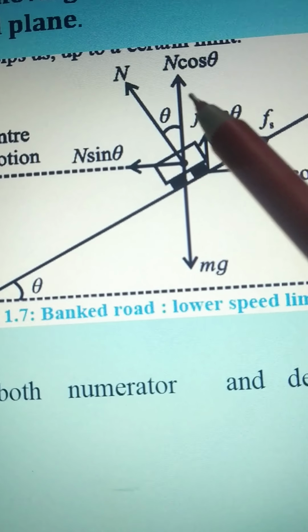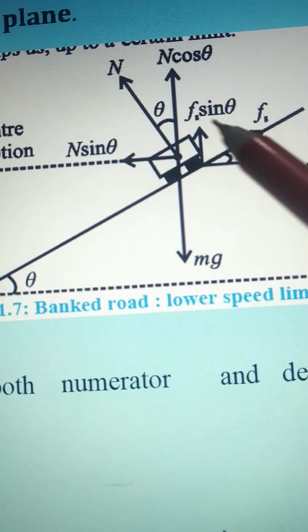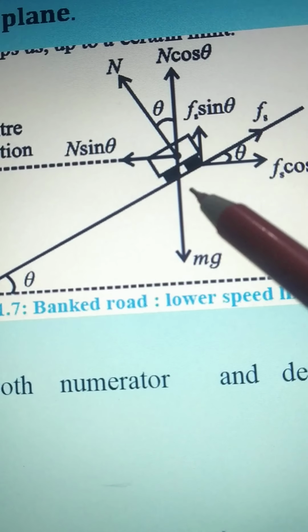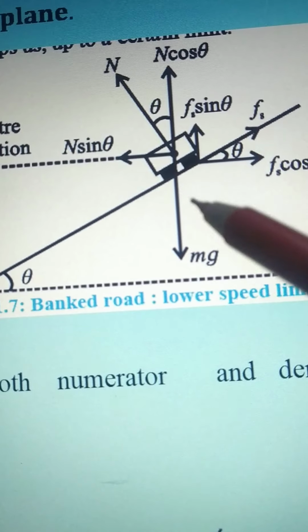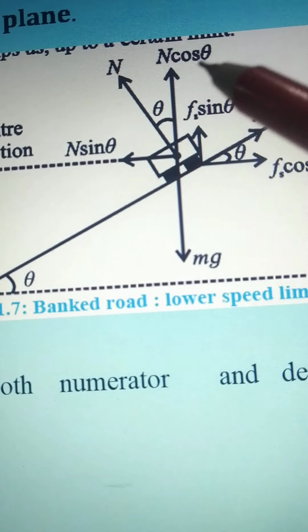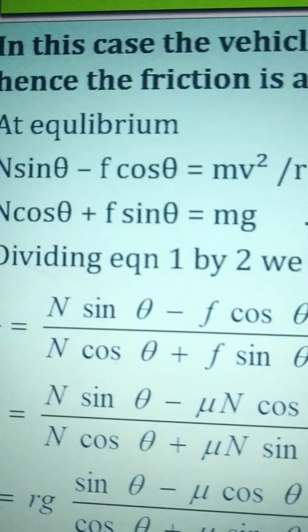Now the second equation is n cos theta plus f sin theta is equal to mg. These two forces act in the upward direction and this force acts in the downward direction, so these balance each other. So we get equation number 2.